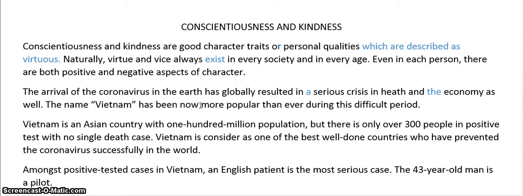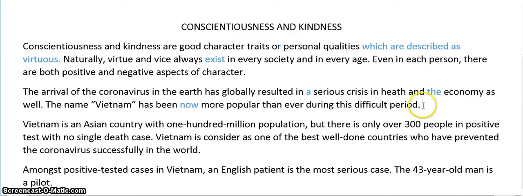Has been recently more popular than ever. So we could say the name Vietnam is now more popular than ever, or the country Vietnam is now more popular than ever during this difficult period. So I'm not going to change this tense because I understand that she's meaning in recent times, starting 2 months ago up until now. So the name Vietnam has been now more popular than ever during this difficult period. So that's the change I'll make there. Everything else is acceptable and fine.